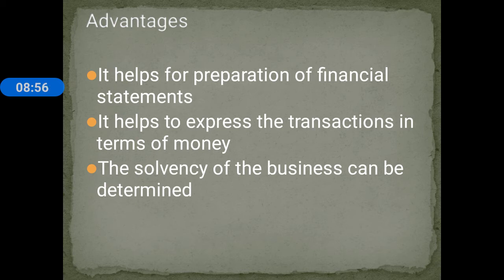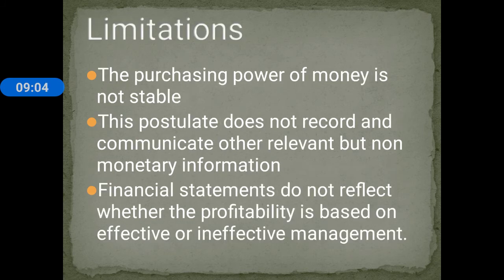The limitations of the monetary unit postulate. The purchasing power of money is not stable, because the value of money may vary.